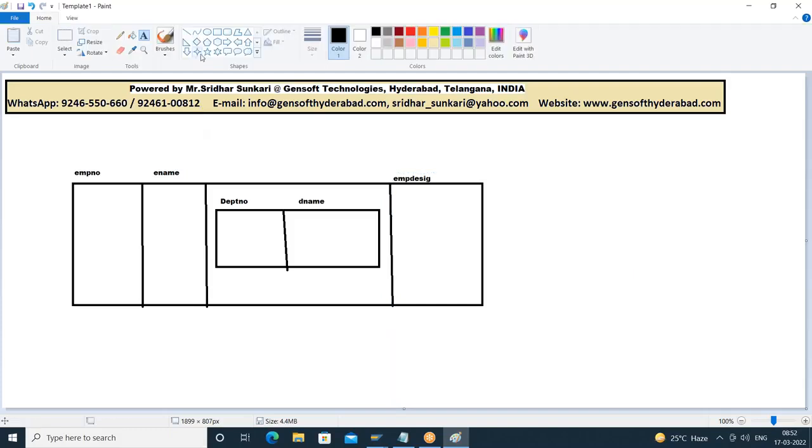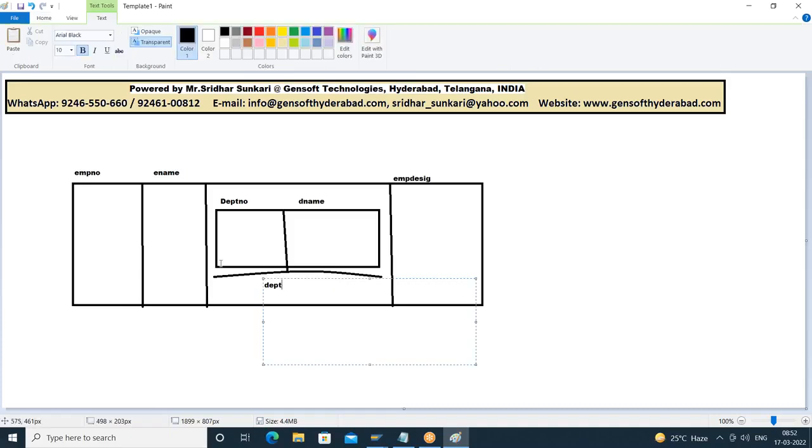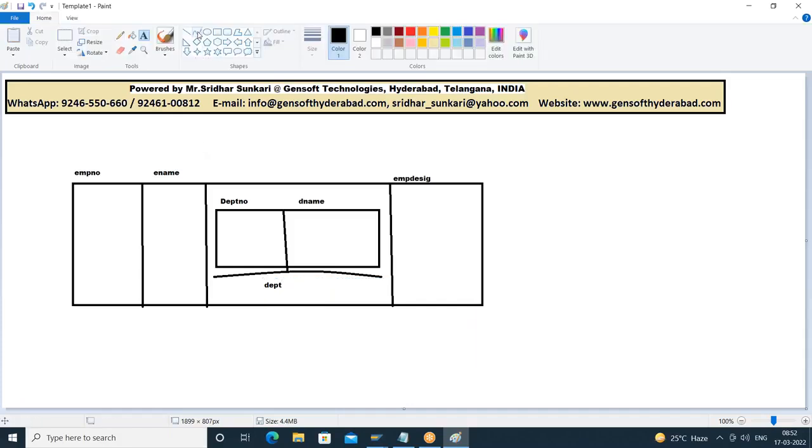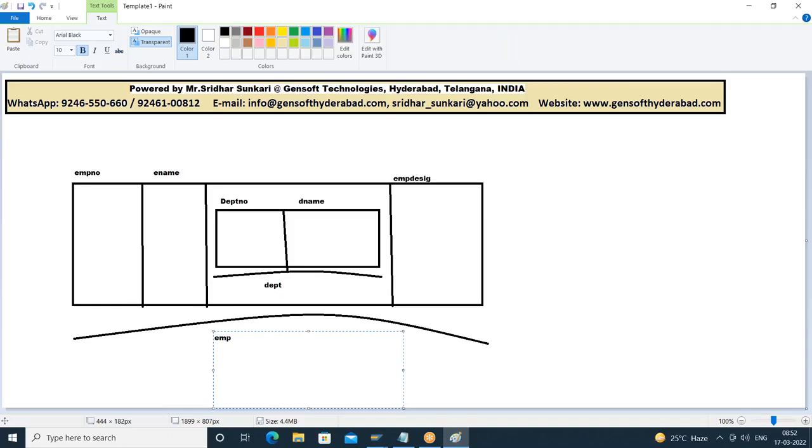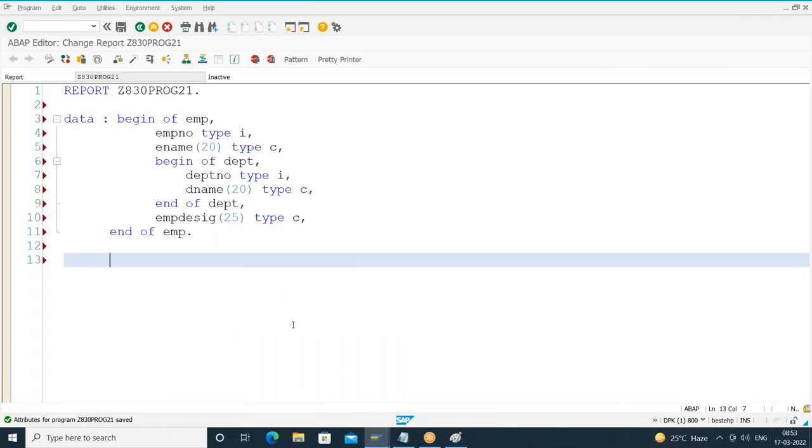Right. So these two inner fields, department number and department name, are part of what? They are part of the department structure. And all these fields are part of what? Employee structure. So this is your employee structure. So a nested structure or inner structure means the same: a structure within a structure, we call it a nested structure. So here the way we access the fields is important.